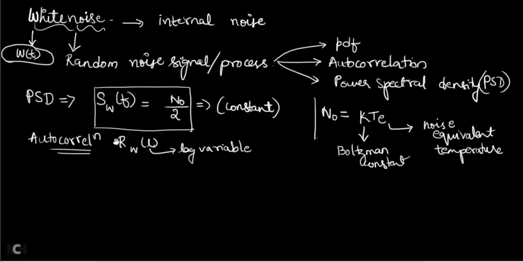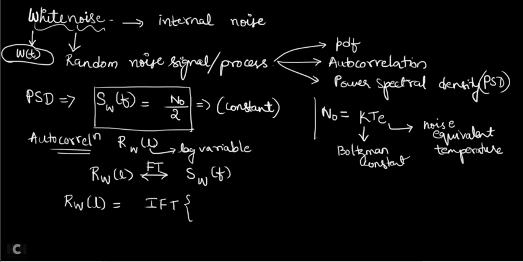Now, how to find this autocorrelation? We know that if you take the Fourier transform of the autocorrelation, then you are going to get the power spectral density of the noise. What is the relation between autocorrelation and power spectral density? Fourier transform of autocorrelation gives you power spectral density, and inverse Fourier transform of power spectral density gives you autocorrelation. Now, how to find this RW of L? RW of L can be found as the inverse Fourier transform of SW of F.